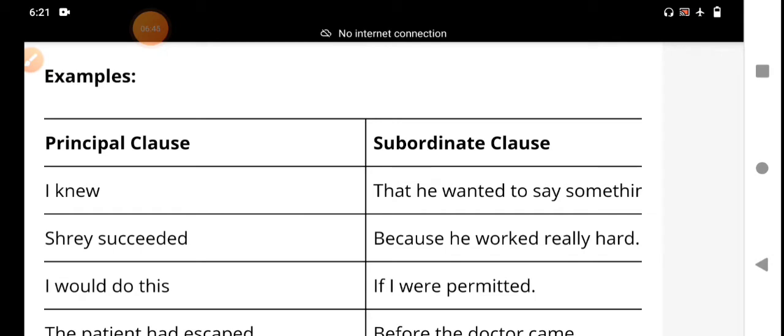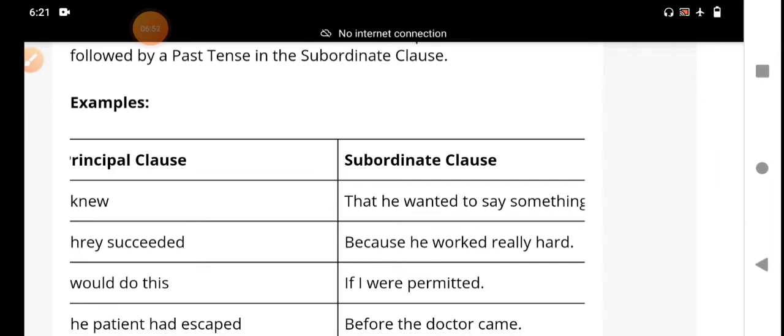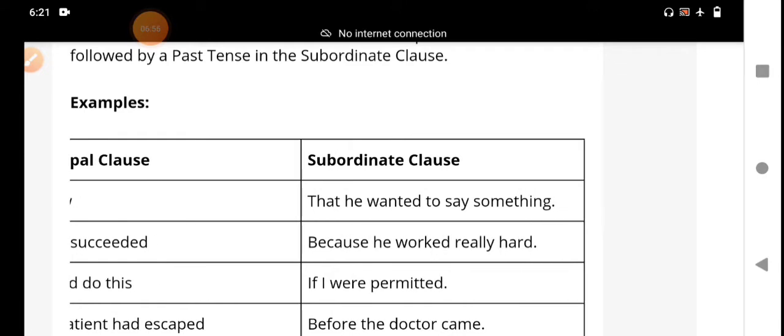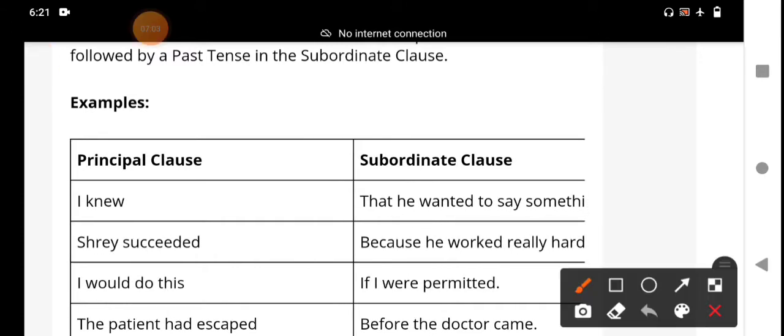All of you students observe all the examples, and we should know the meaning of these sentences. Here: I knew that he wanted to say something. Here, knew is simple past tense, V2, and wanted is also simple past tense. Both clauses, the main clause and the subordinate clause, are in the past tense.